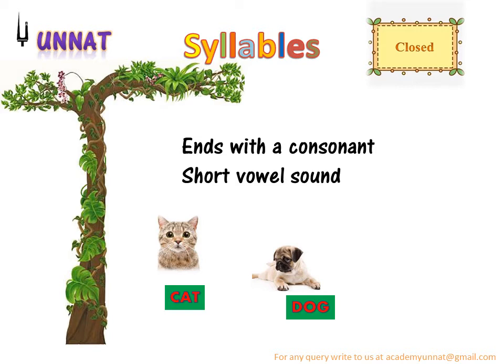D is a consonant, G is a consonant, right? And basically it ends with a consonant. Any word that ends with a consonant and has a vowel before that, a short vowel, right? So that is a closed syllable. Lid, I, and it ends with D.